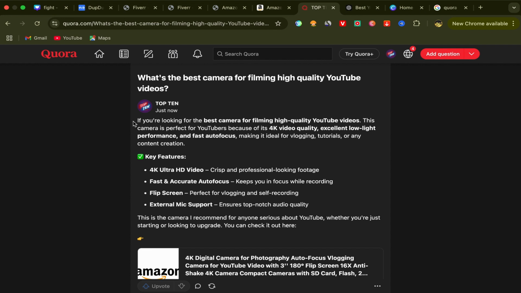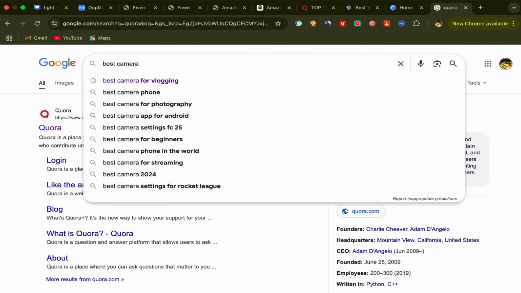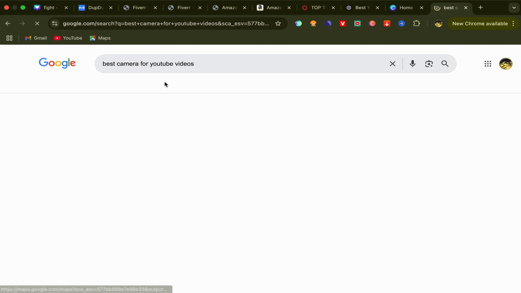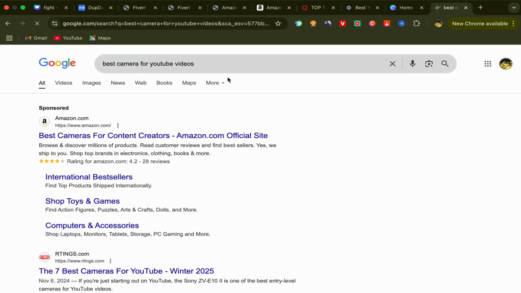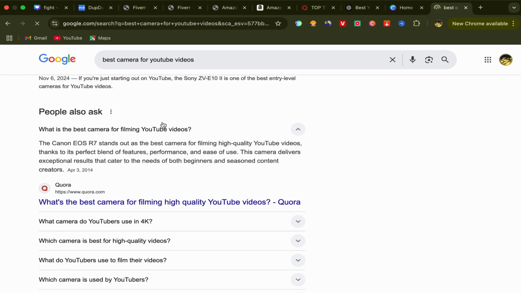I will share with you guys a pro tip also that for free, okay? So here is what you will do. You can also do this to get good traffic. Go back to Google, search for best camera, search for best camera for YouTube videos, for example. Okay, search for best camera for YouTube videos. Scroll down and go over here to people also ask, go to this option, and here you go. You will see here a question from Quora.